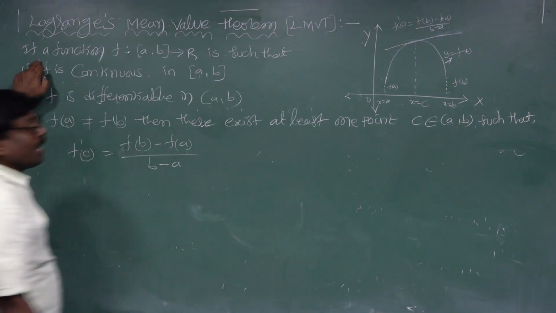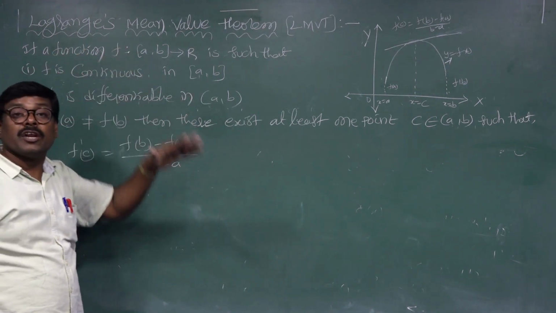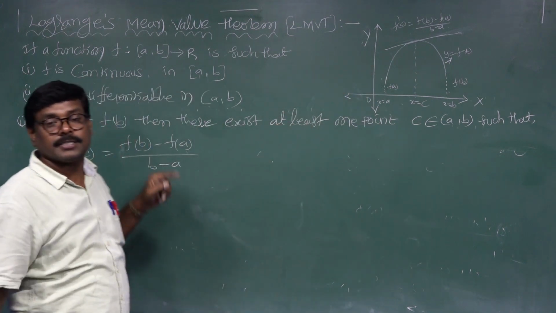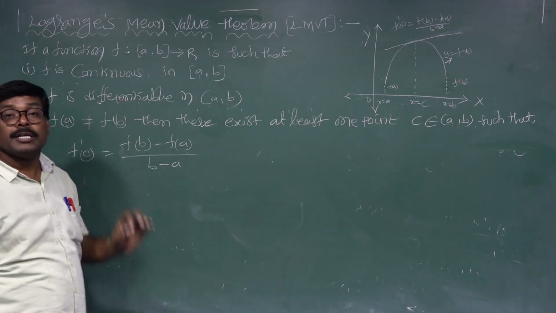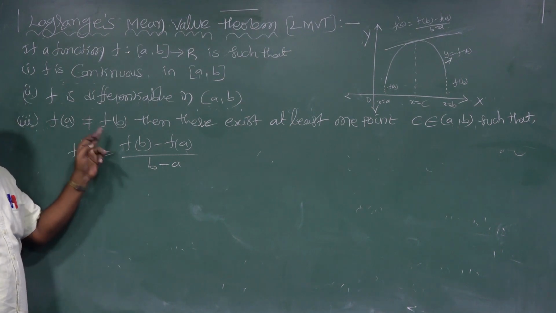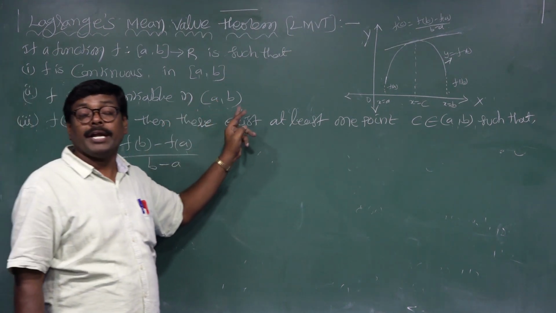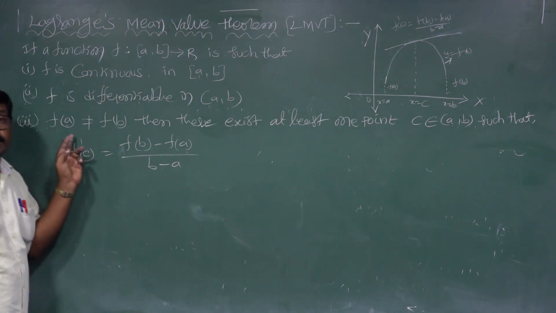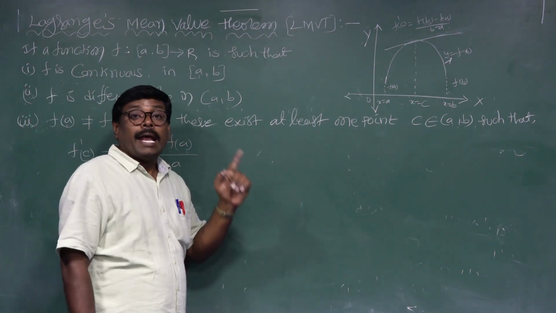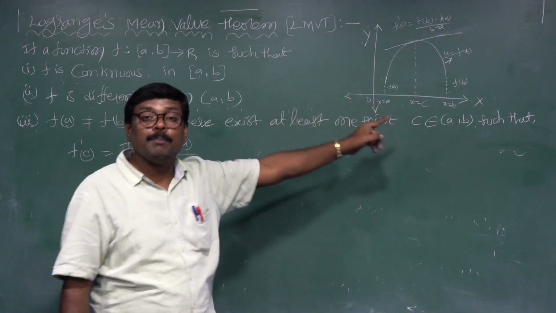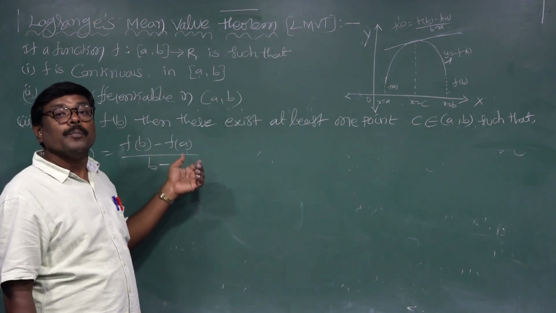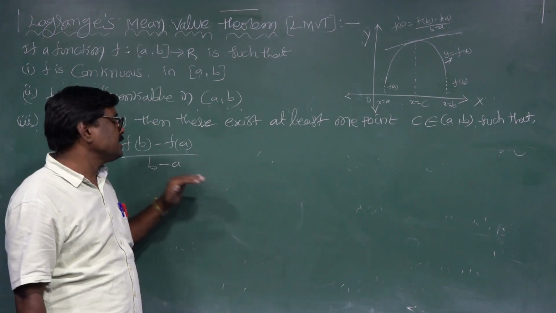If a function f mapping closed interval a comma b to R is such that the first condition is f is continuous in closed interval a comma b, the second condition is f is differentiable in open interval a comma b, and the third condition is f of a is not equal to f of b, then there exists at least one point c belongs to a comma b such that f dash c equals f of b minus f of a by b minus a.